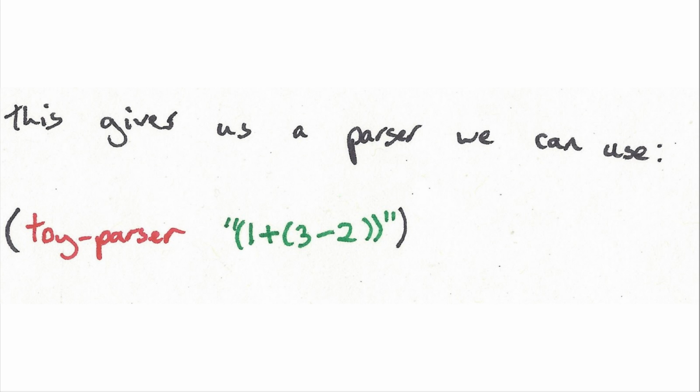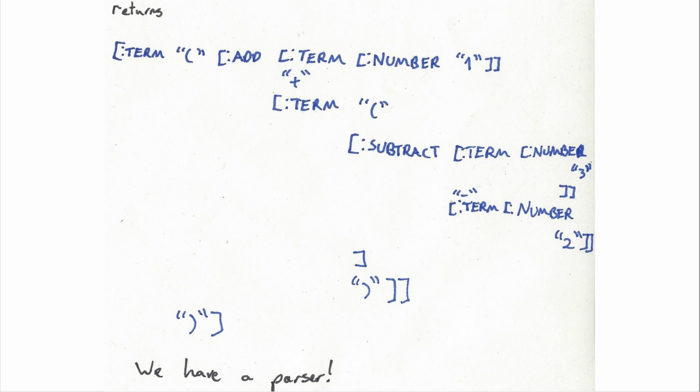And it looks a bit like this, which is a little bit more verbose than we wanted, but bear with me. So we have a term. Like I said, we have a lot of terms we didn't need, and you can see that it's made these into keywords. They're still the same non-terminal names. This is called a tag, so this is like a leaf of a tree. You can imagine this being a tree, and each leaf has a tag, and that's called the term tag, an add tag. And it's also got the non-terminals here, so you can see it's got the minus, it's got the number 3, number 2. Some of these are useful, some of them aren't.